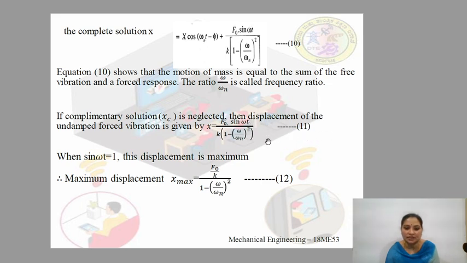In this equation, when sin ωt equals 1, the displacement will be maximum. Therefore, the equation for maximum displacement can be written as x max equals F0 by k divided by 1 minus (ω/ωn) whole squared. Let us call this equation number 12.